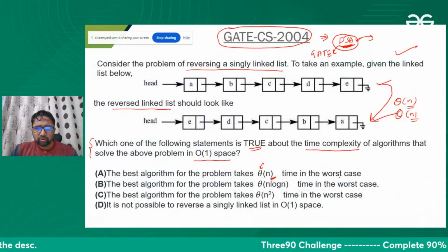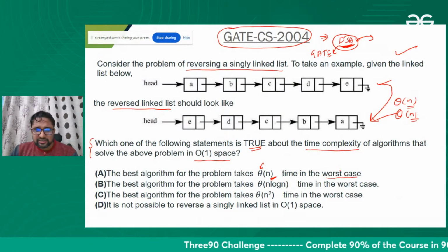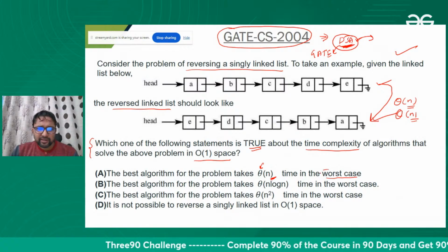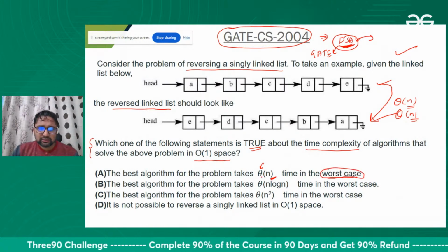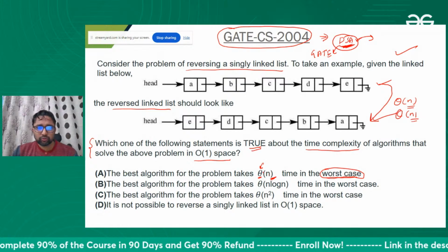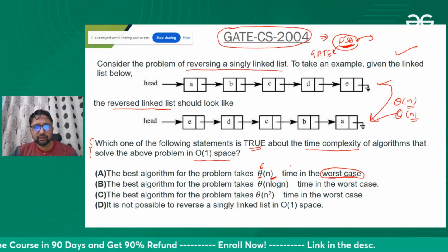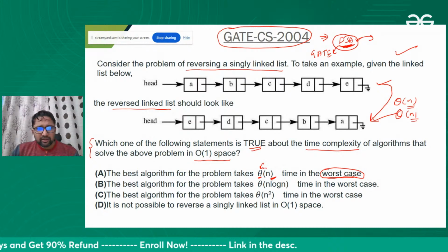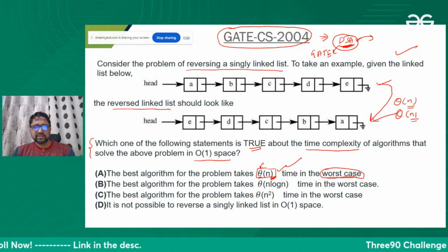But I'm not going into that detail, because they have mentioned the worst case, so it doesn't make an impact. At least we can represent theta here, and you know this takes n time.